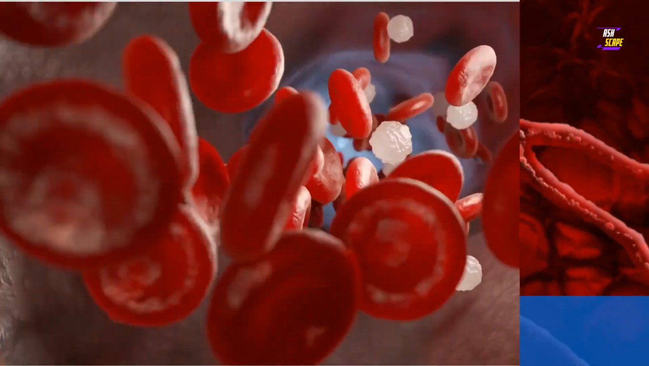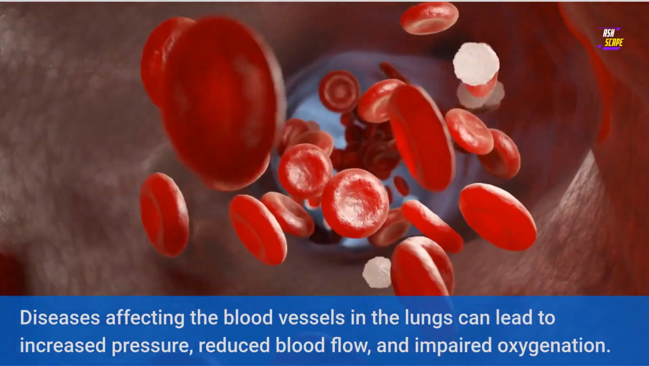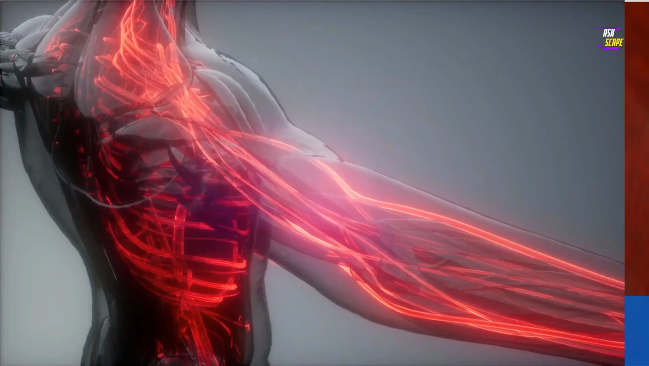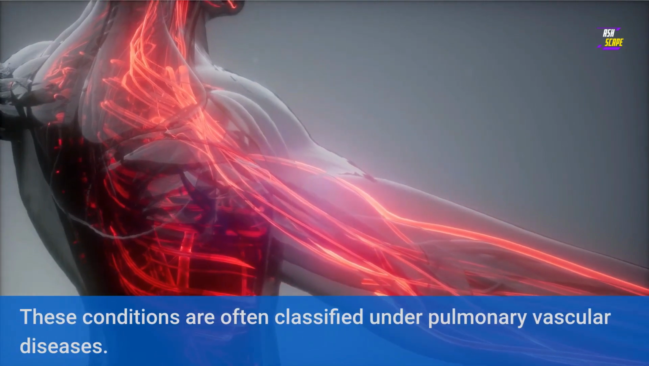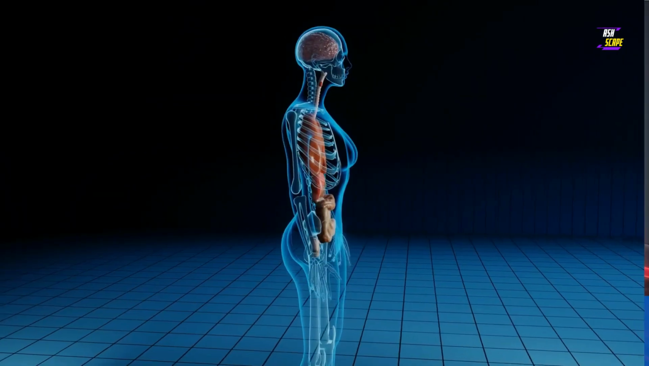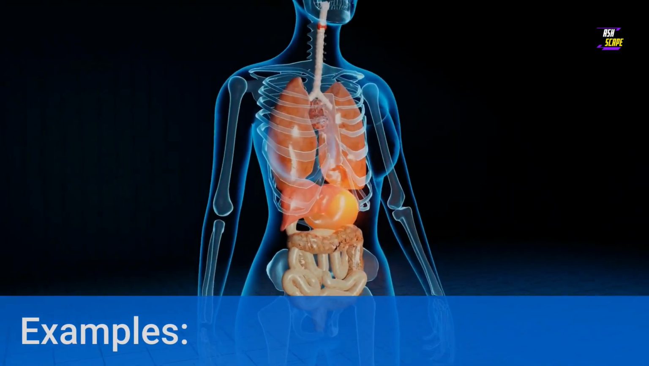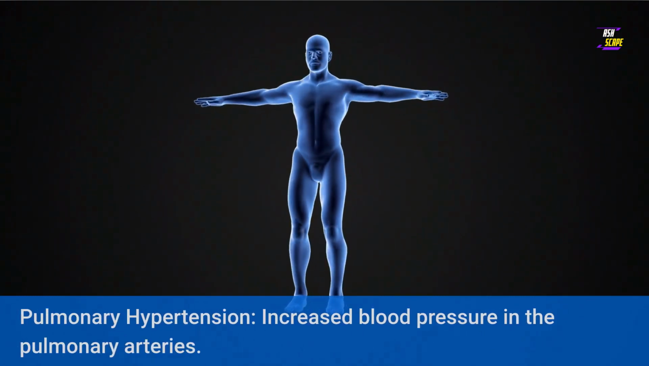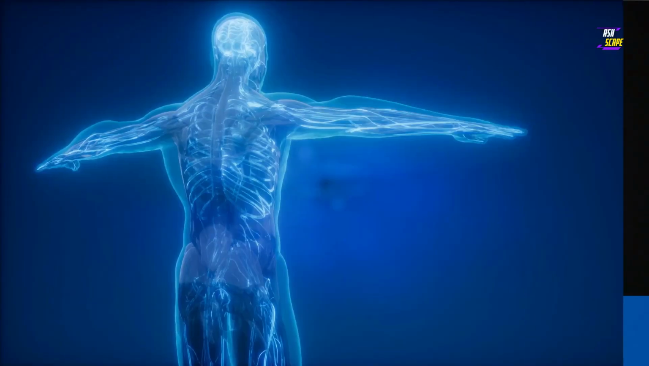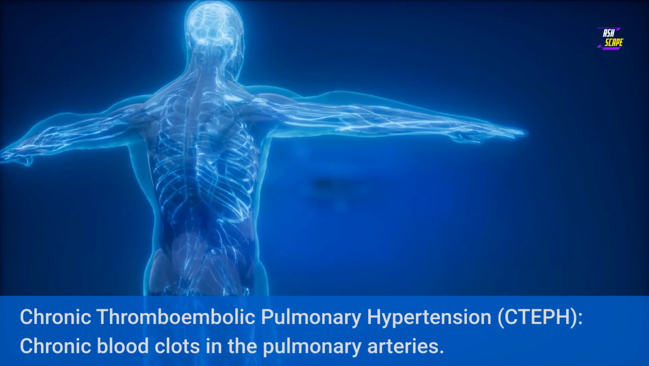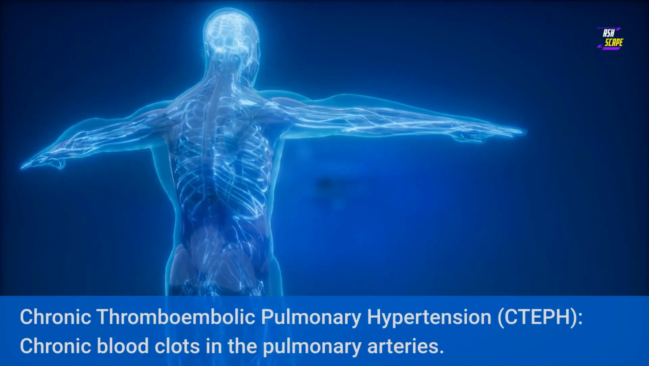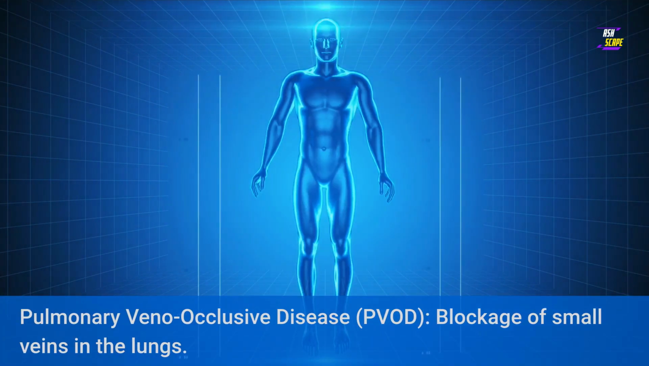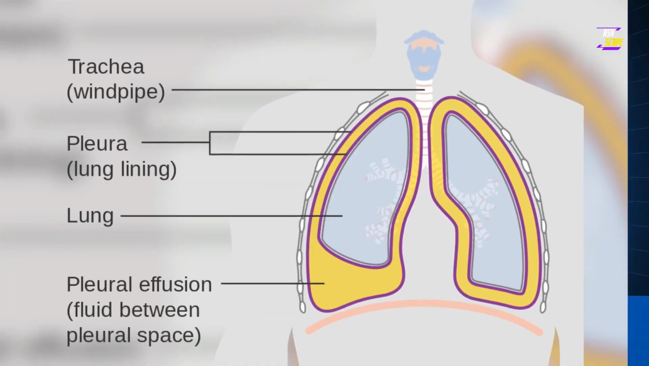3. Blood vessels. Diseases affecting the blood vessels in the lungs can lead to increased pressure, reduced blood flow, and impaired oxygenation. These conditions are often classified under pulmonary vascular diseases. Examples include pulmonary hypertension, increased blood pressure in the pulmonary arteries. Chronic thromboembolic pulmonary hypertension, CTEPH, chronic blood clots in the pulmonary arteries. Pulmonary veno-occlusive disease, PVOD, blockage of small veins in the lungs.